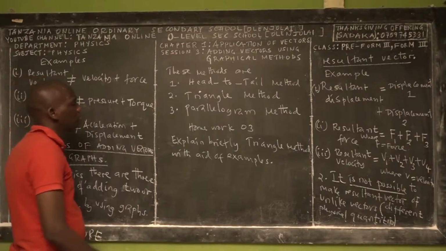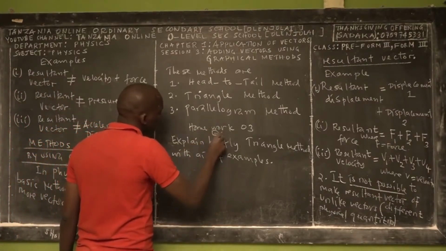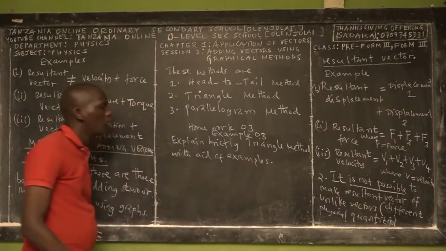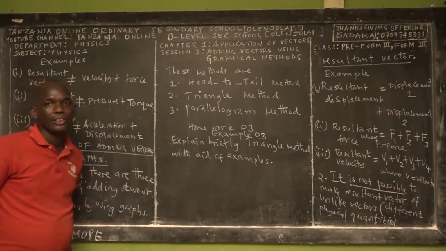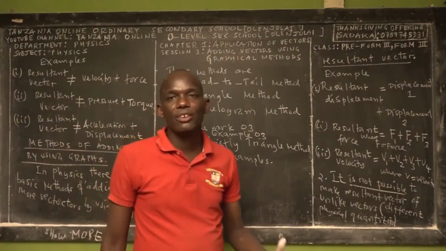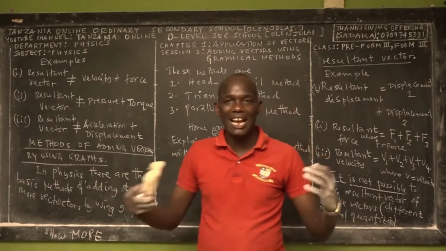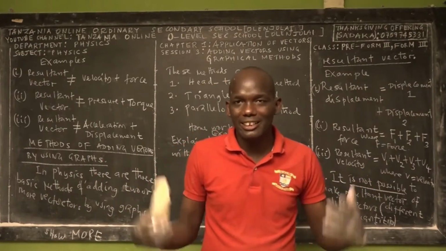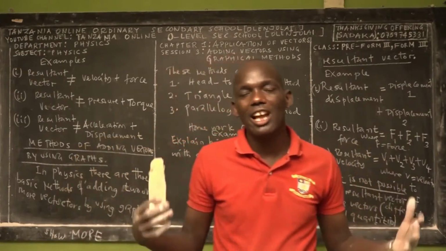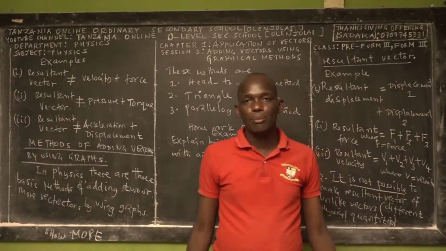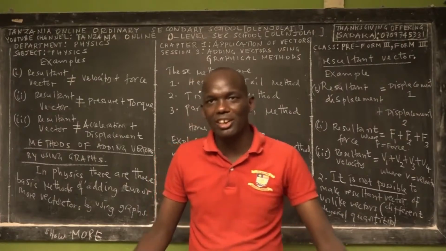That's the question. So this is example 3, homework 3 and example 3. Explain briefly the meaning of the triangle method and how we add 2 or 3 vectors. There we add only 2 vectors, right? How do we add the 2 vectors by using the triangle method?